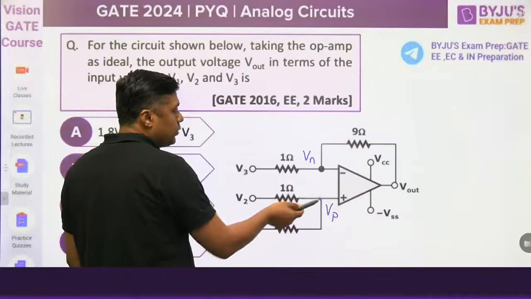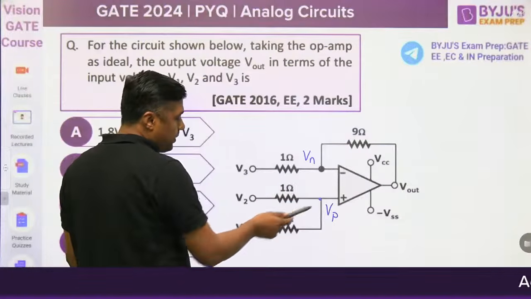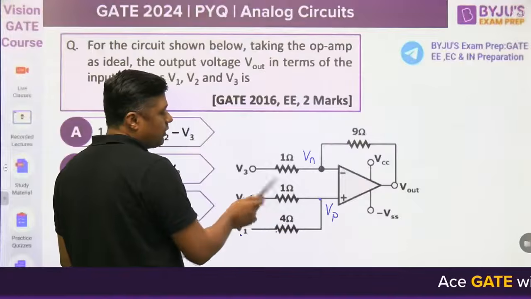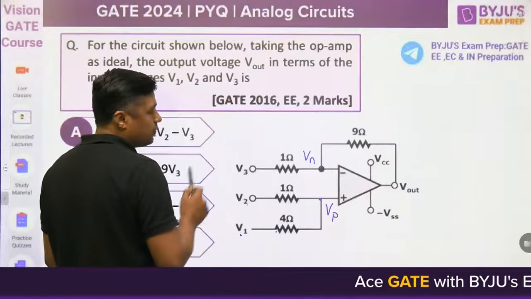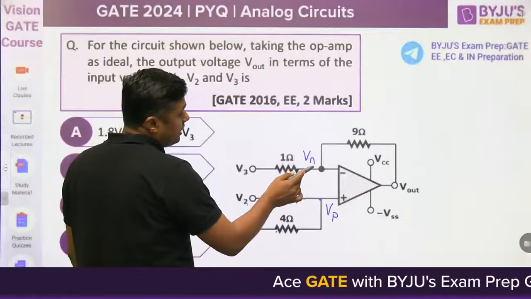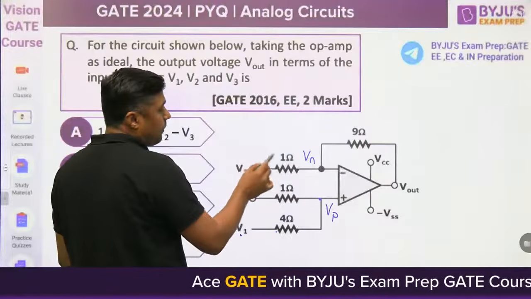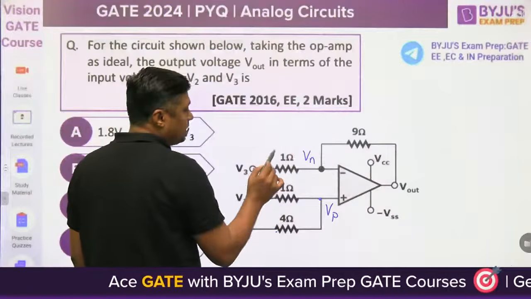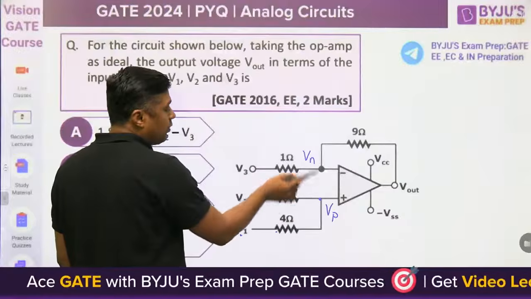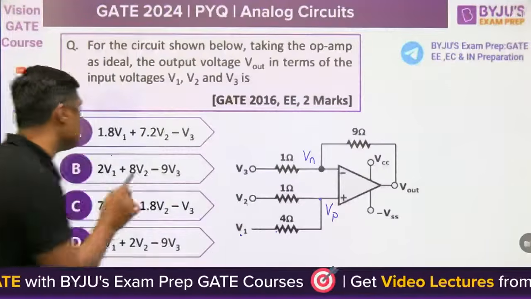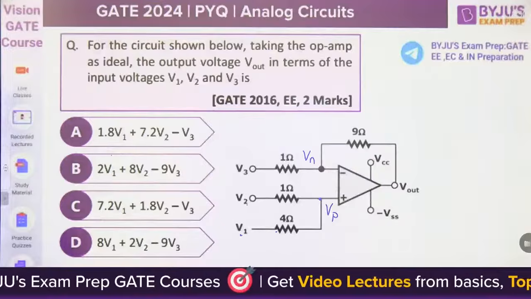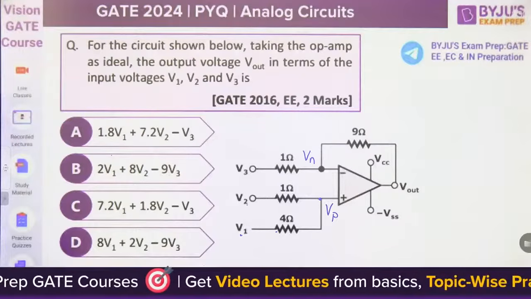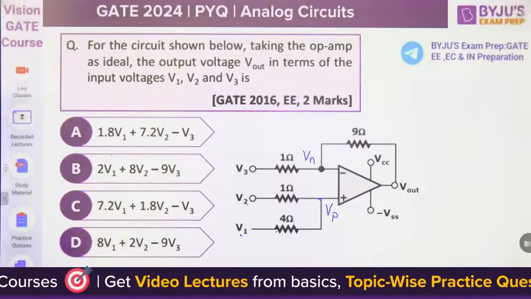Find the Vp means what? What is the current entering into the op-amp? 0. So Vp minus V1 by 4, Vp minus V2 by 1, and you can find the Vp in terms of V1, V2. And then what is the Vn? Vn minus V3 upon 1, Vn minus V out upon 9. You can write the KCL here, and then you can equate Vp and Vn, and you can find the answer here. Okay, that is one way to solve this question.